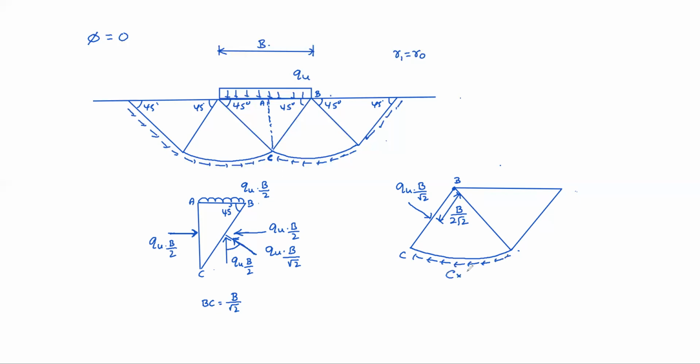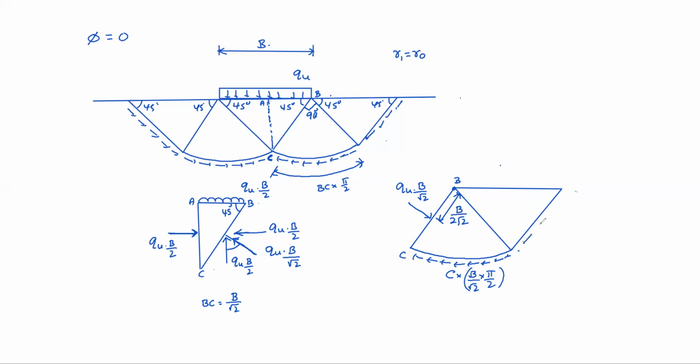C into the length is, see here 90 degrees, right? Because of 90 degrees, the BC length is B by root 2, multiplied by pi by 2, the arc length. Arc length is B by root 2 into pi by 2. Is it okay? Because this is 90 degrees, the arc length is BC into pi by 2, and BC is B by root 2. Clear? The cohesive strength arising due to this arc is C into B by root 2 into pi by 2.